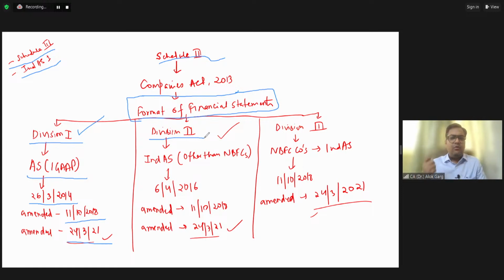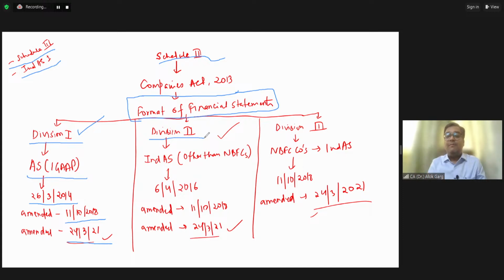Friends, as I told you, there are 39 Ind AS in comparison to 27 accounting standards. So accounting standards are only 27, Ind AS are 39. So we have 12 more standards, which means 12 more guidances on different topics. For example, agriculture. The concept of biological assets and agriculture in terms of accounting standards was not there earlier, but now we have a separate standard on agriculture.